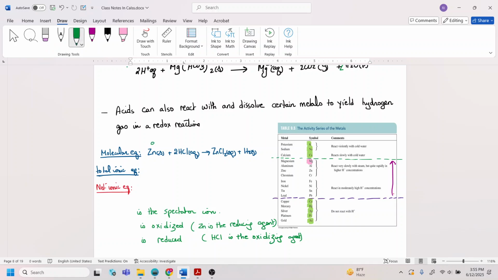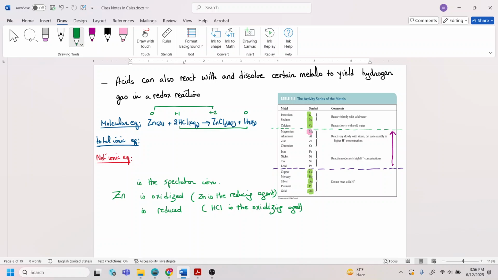So zinc going from 0 to positive 2 is going to be oxidized. And hydrogen is going from positive 1 to 0, so hydrogen in this case is going to be reduced. Hydrogen is going to gain electrons. So I would say that HCl in this case is definitely going to be the oxidizing agent, and zinc is going to be the reducing agent.